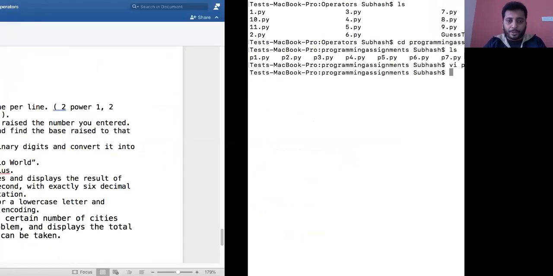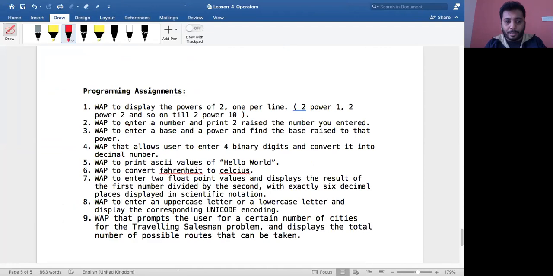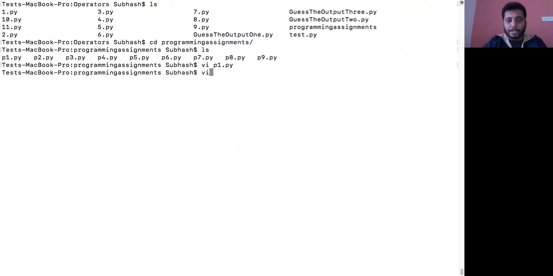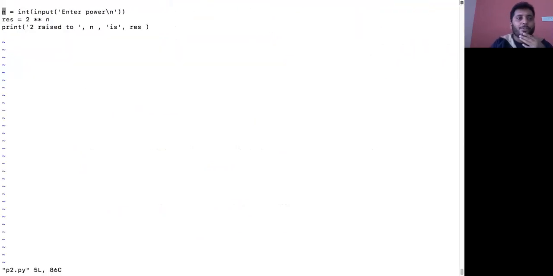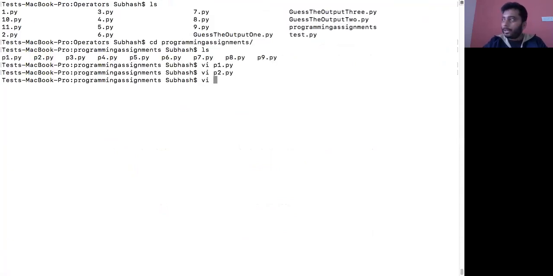Next, write a program to enter a number and print 2 raised to that number you entered. That is p2.py. Input is a function which is used to input the value from the keyboard. You enter a number and I convert it using the int function, and then I say 2 raised to that number n, and print that 2 raised to n is so much. Again, a simple program.